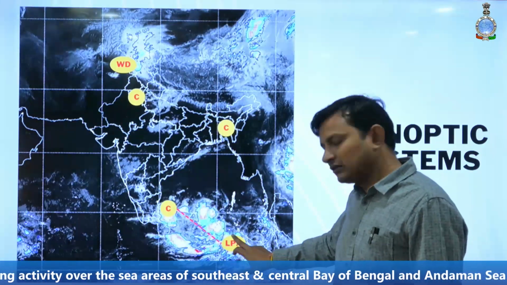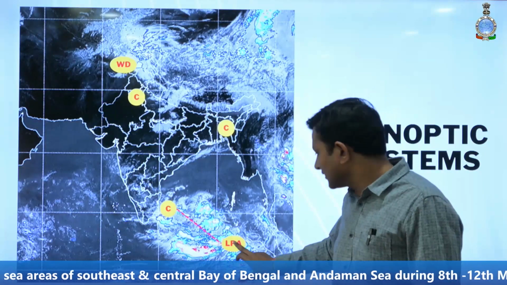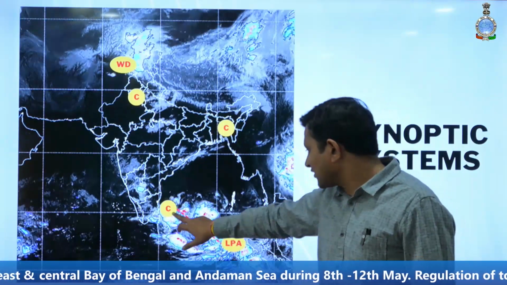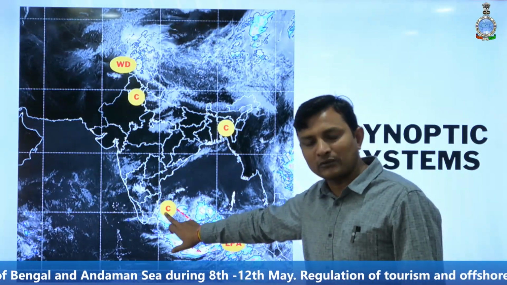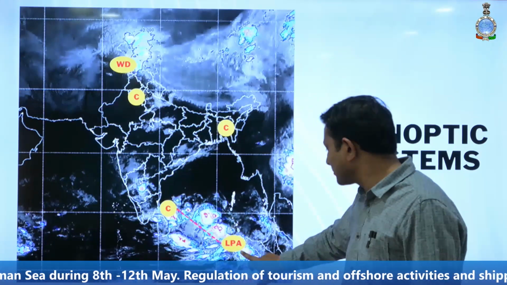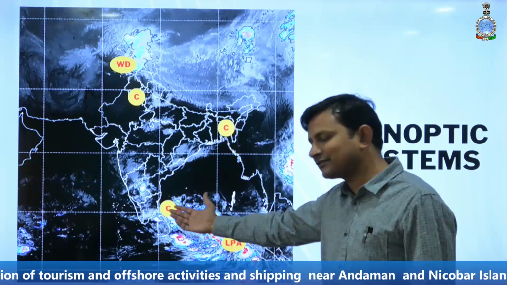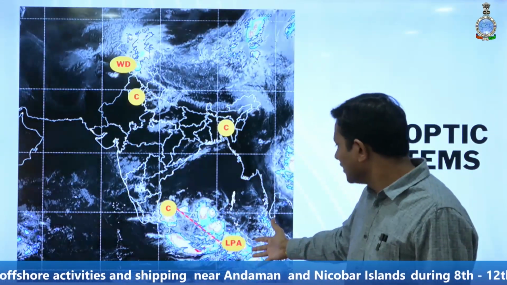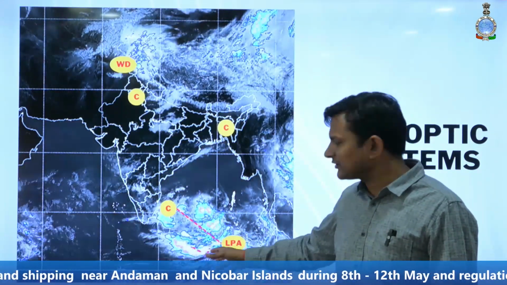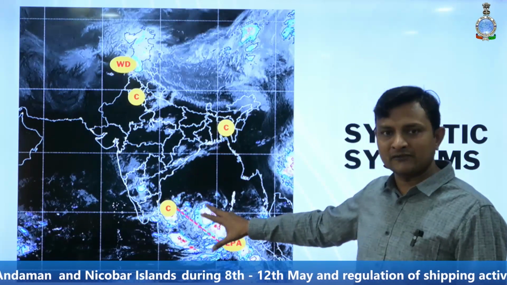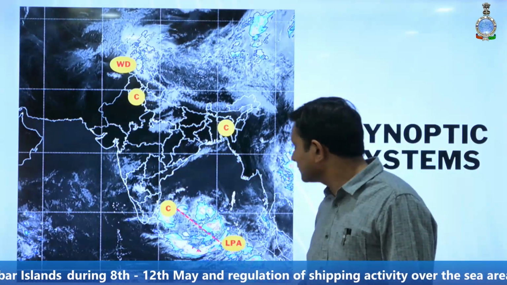Today morning, a low pressure area has also formed, and a trough line is running from the southwest Bay of Bengal up to the southeast Bay of Bengal in the lower tropospheric levels. Because of this trough line, this cyclonic circulation and the low pressure area, moderate to intense convection can be seen over major parts of the South Bay of Bengal in this picture.